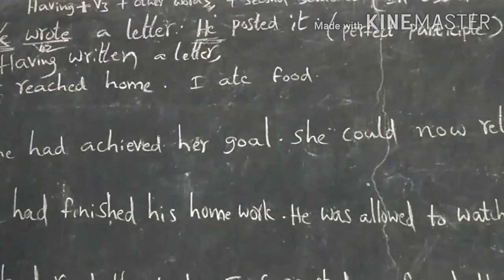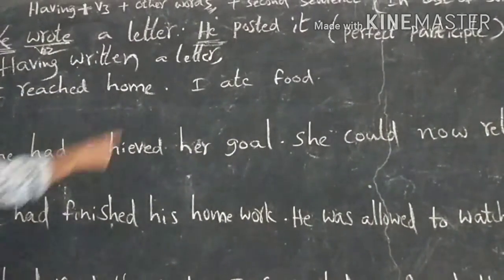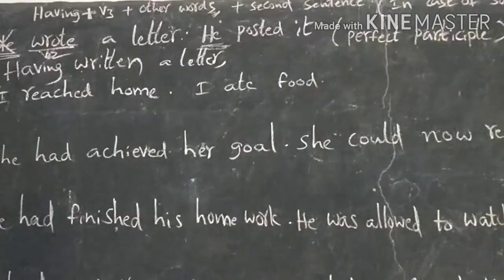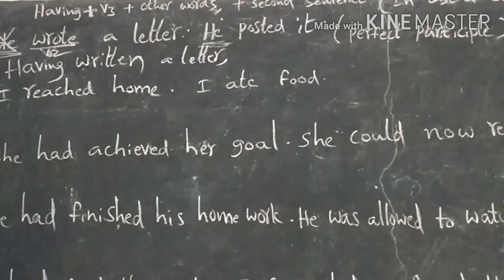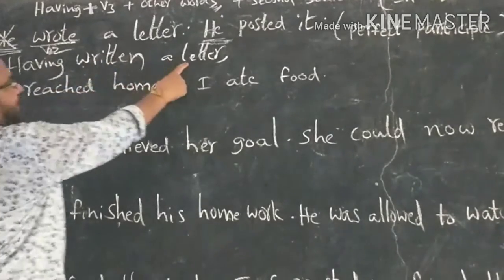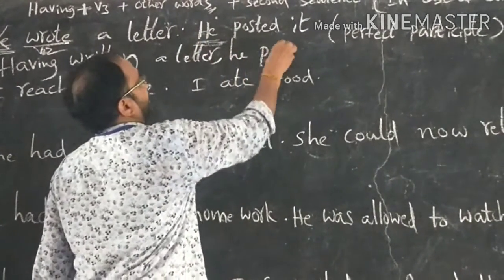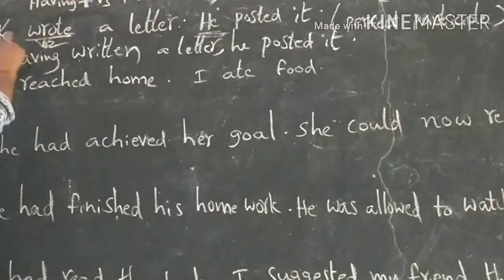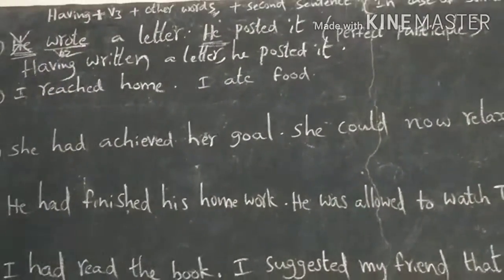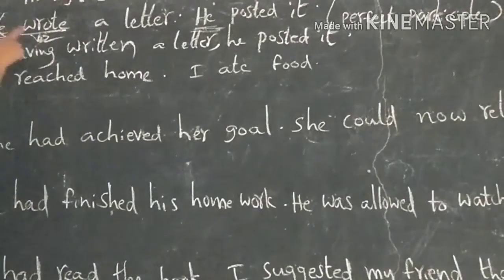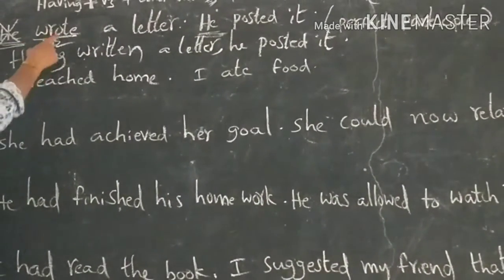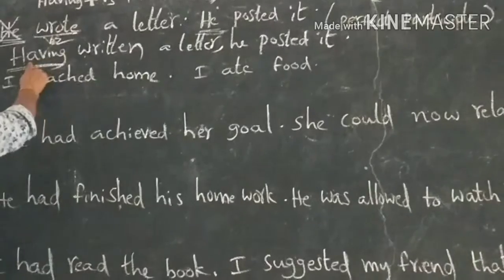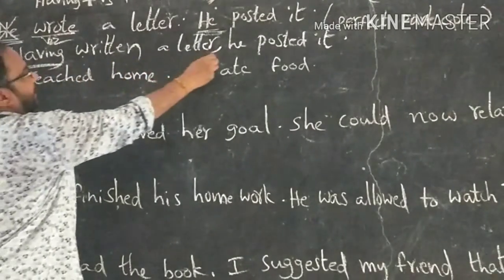Comma. Having written a letter. Full stop is removed. We should use comma between the two sentences to combine the sentences into one. Having written a letter, he posted it. In case of same subjects, should remove the first subject. Verb 2 is changed into verb 3. Written. Having plus verb 3. Having written a letter, comma, he posted it.